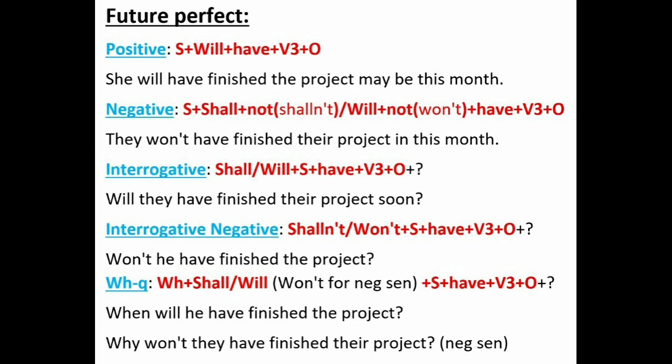Let's move towards the future perfect. For future perfect, we have to use have for both singular and plural subjects, and our main verb is in past participle form, that is verb 3. The speciality of future perfect is have, because we are using the auxiliary verb have, which is in the form of present tense. Even though it is future tense, we have to use have.